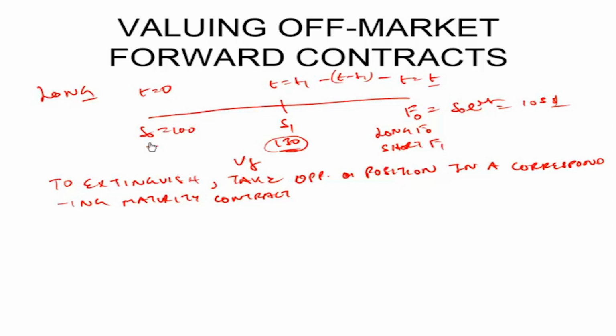F0 was based on the spot price at that time. F1 will be based on the spot price today. Today's pricing will not happen on what the price was 3 months back. Today's pricing will happen on whatever was the price today.